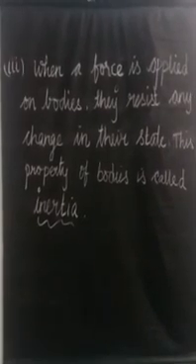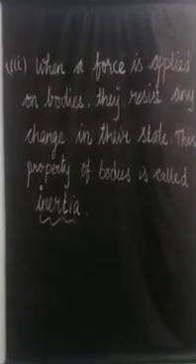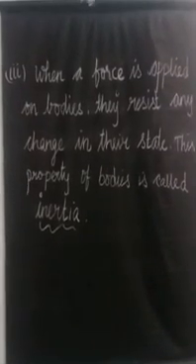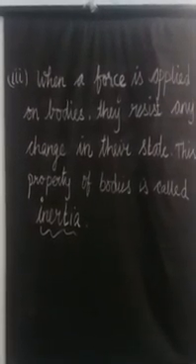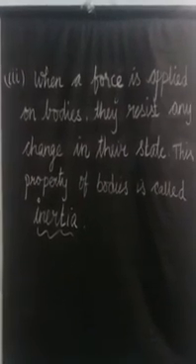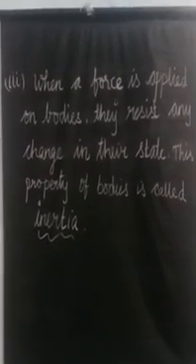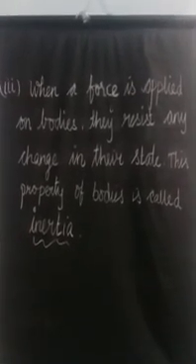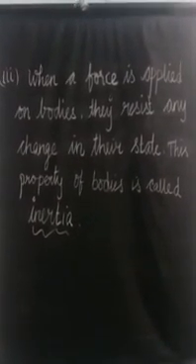The third statement given by Galileo is when a force is applied on bodies, they resist any change in their state. This property of bodies is called inertia. Let me give an example. Suppose you are lying on the bed. If your mother says to do some work, immediately you won't do it. The body wants to continue to be in the state of rest. That means it takes a few seconds to get up because your body resists changing its state from rest. So this character inside a body, that is the inherent property of a body, is called inertia.